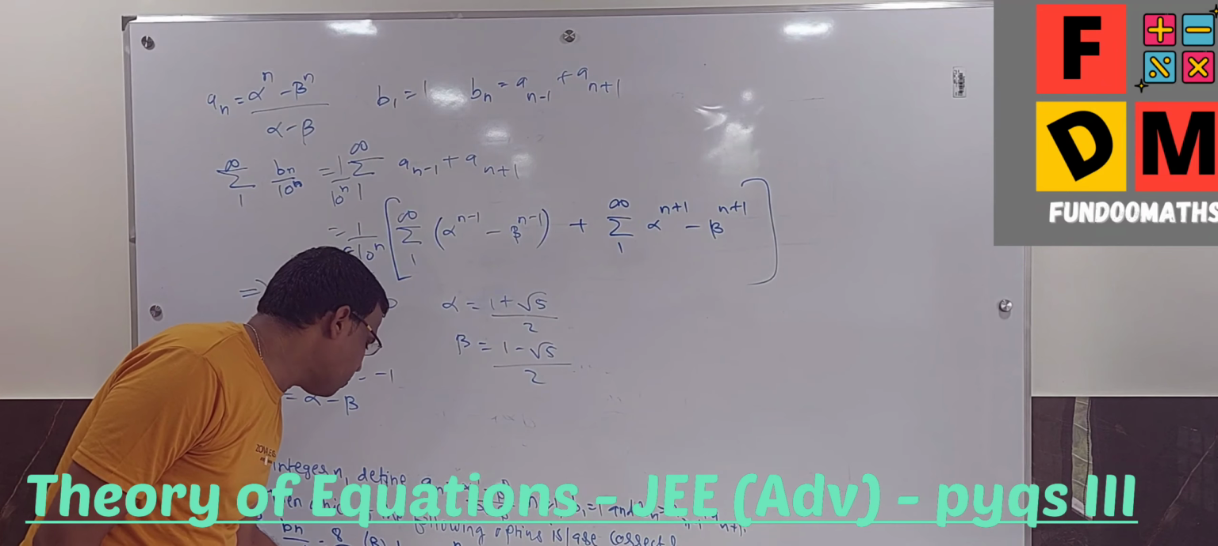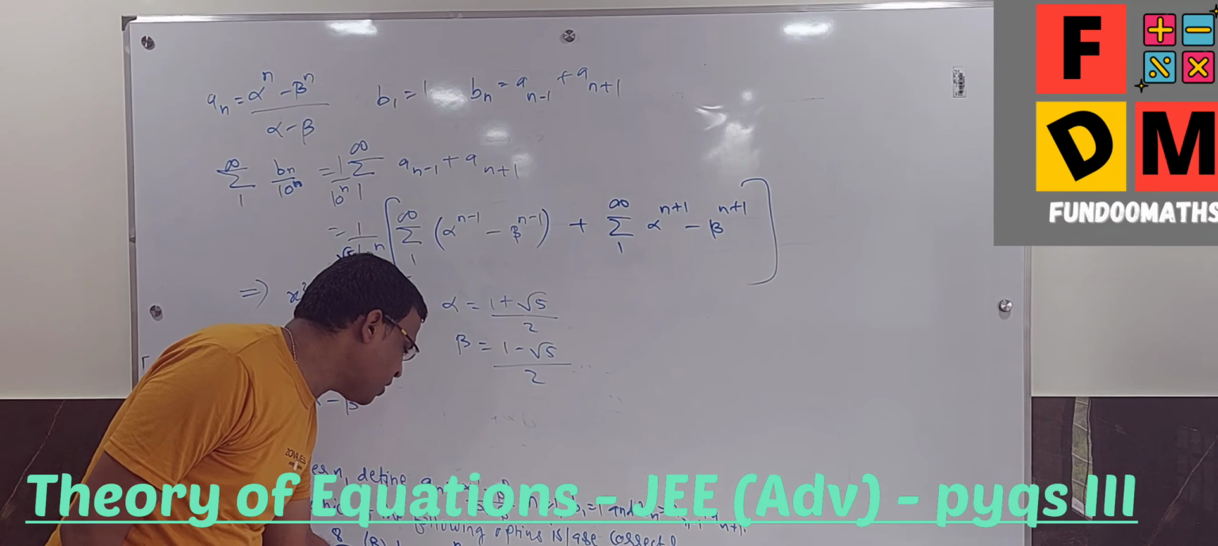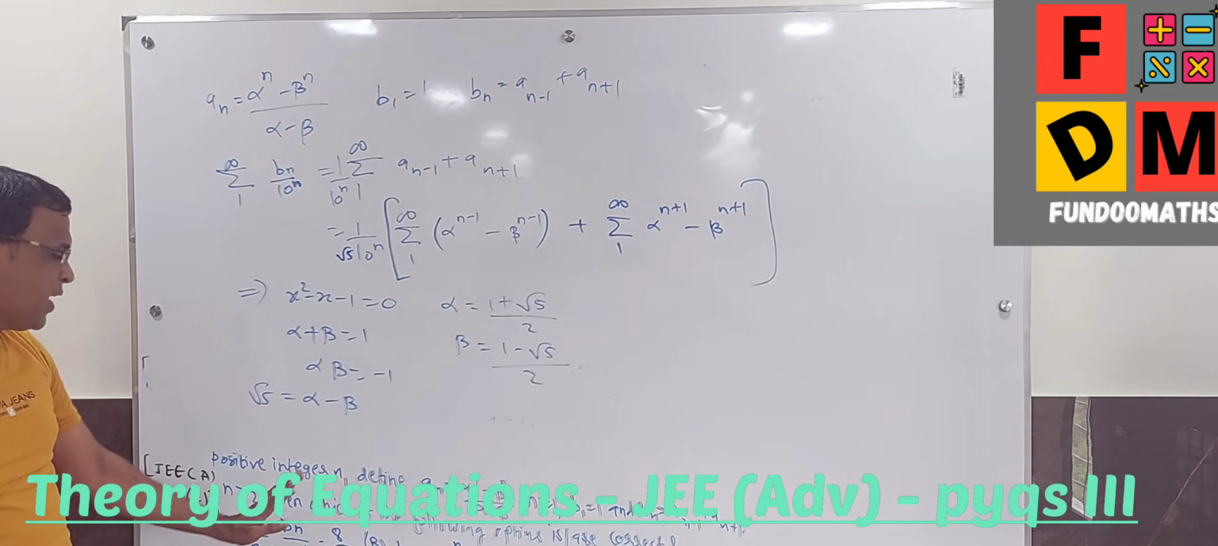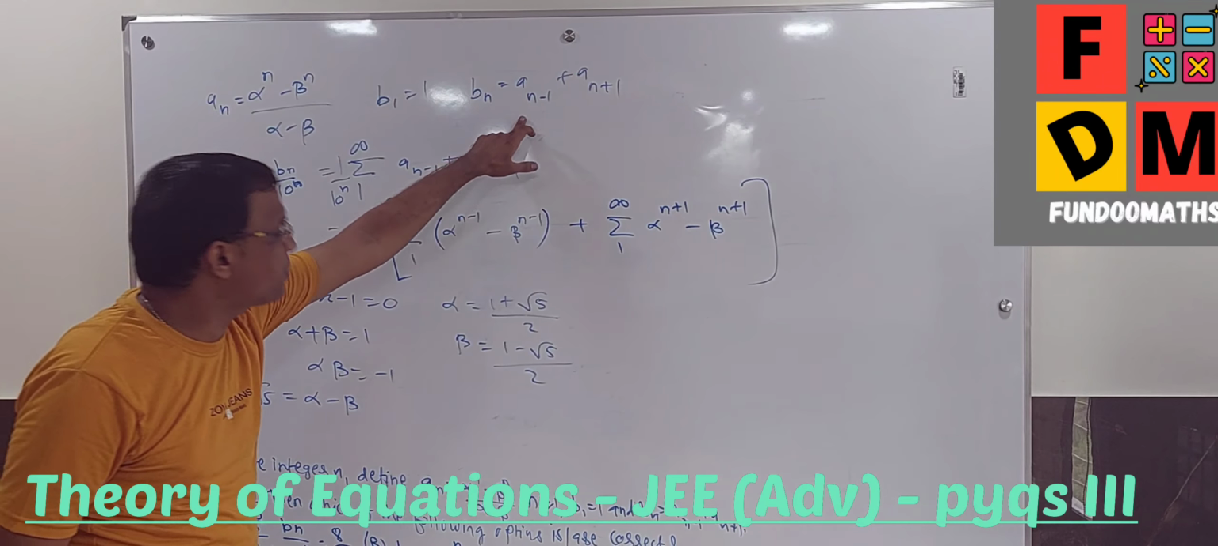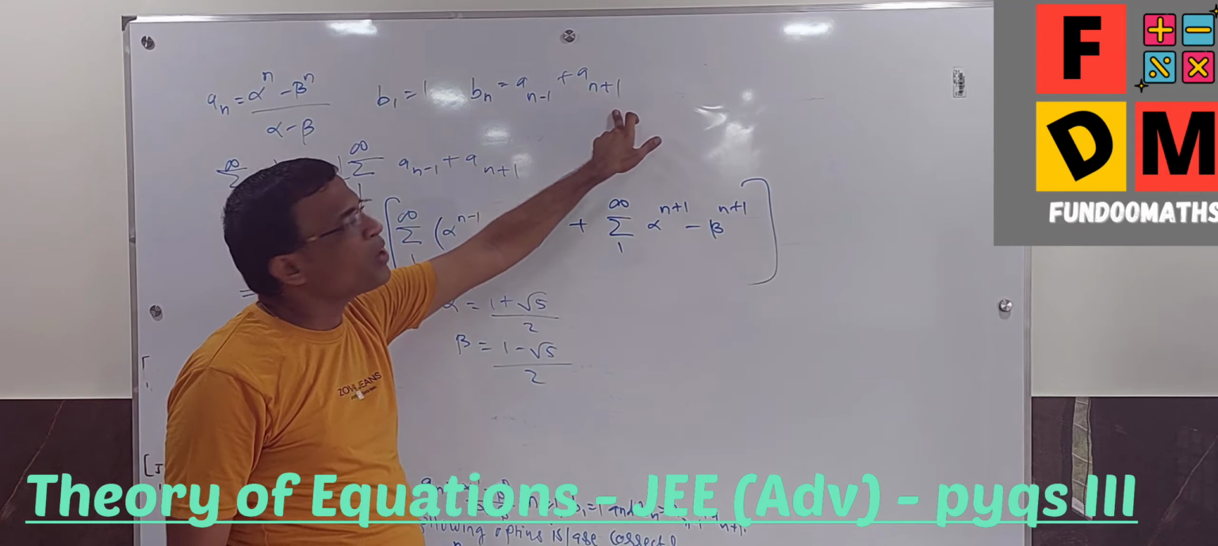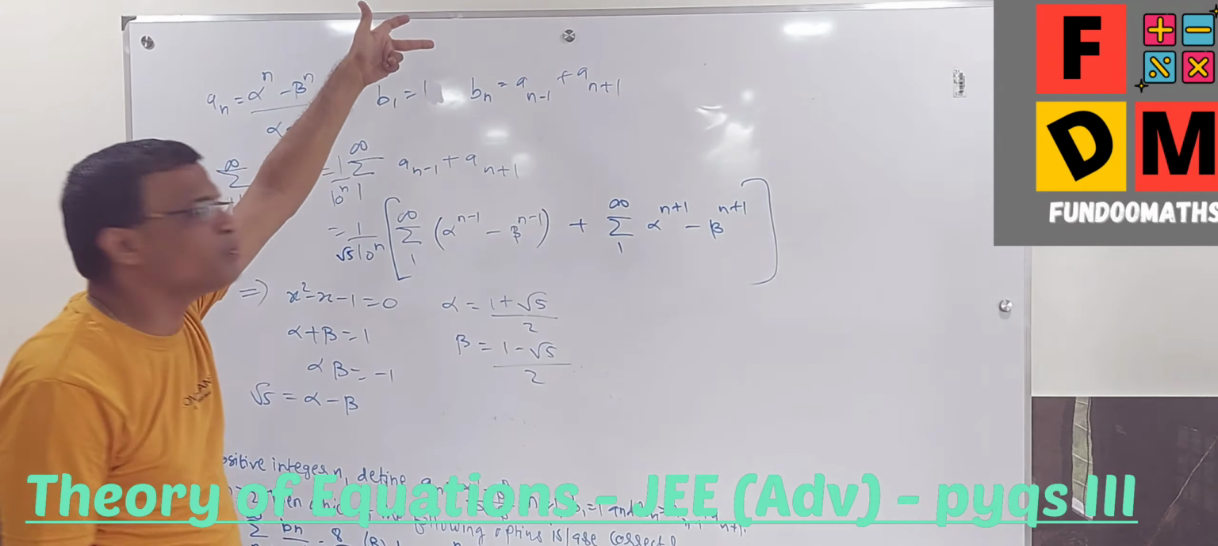Second part is Bn is equal to alpha power n plus beta power n. That is something they are asking. So Bn is what? This. Fine. Are we getting alpha power n plus beta power n from this? That is something you need to check out.